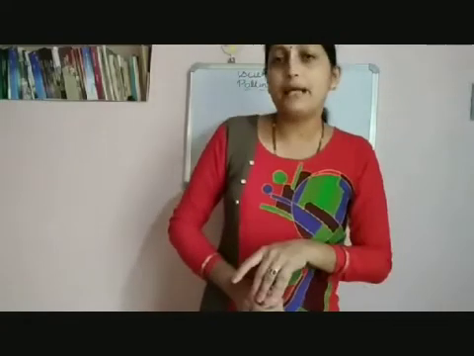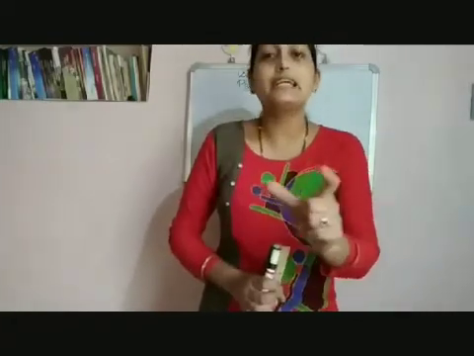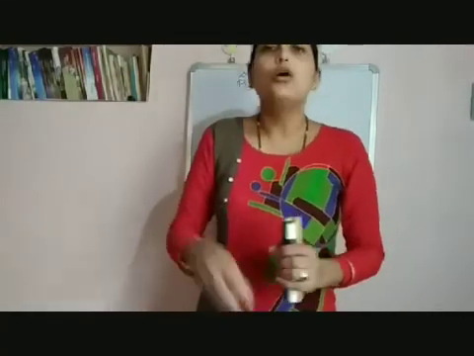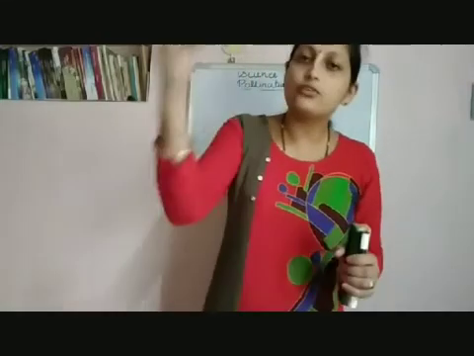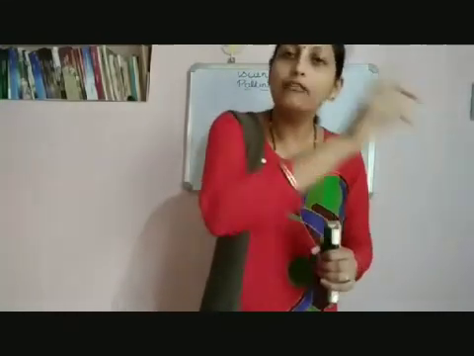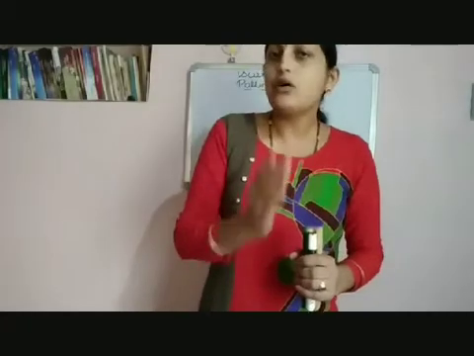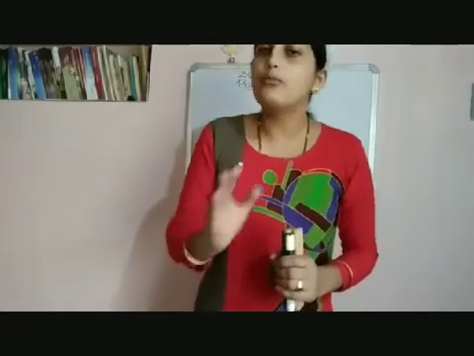And in some plants like Vallisneria, an aquatic plant, the male flower is submerged under the water. So pollen grains are transferred through water to the female flower. So these are called agents of pollination.